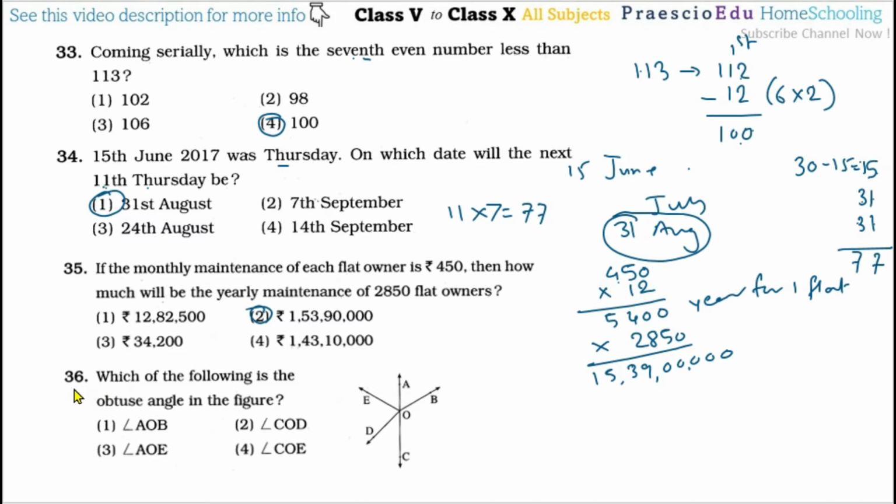Then question number 36. Which of the following is the obtuse angle in this figure? In this figure, AOB is an acute angle, not an obtuse angle. So this option is incorrect. Then COD, this is also an acute angle. AOE, this is also an acute angle. Then COE, yes, this is the obtuse angle. So option number 4 is the correct one.